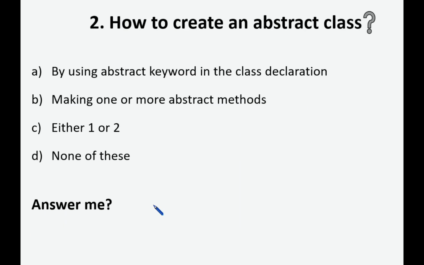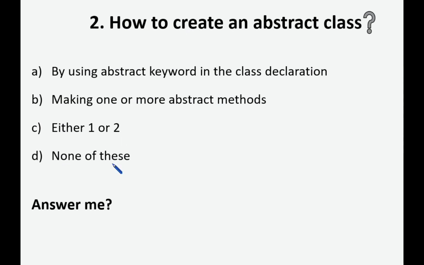See the next question. How to create an abstract class in Java? Option A, by using abstract keyword while declaring the class. Option B, making one or more abstract methods. Option C, either option A or B. The last is none of these.